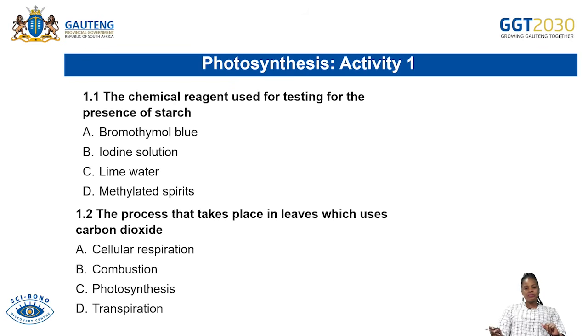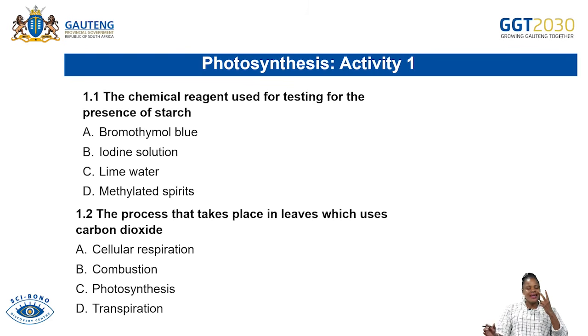Now, the first topic that will be examined at the end of the year in paper 1 is photosynthesis. I've started with a multiple choice question. Remember, when we were doing our lesson broadcasting, we learned that when we answer multiple choice questions, we must first eliminate all the obviously wrong answers.